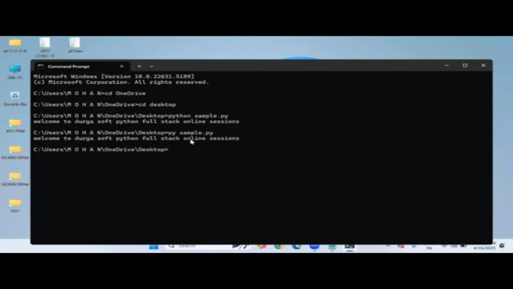So write the code in Notepad and save with the .py extension, then go to the command prompt and execute your Python file. So this is the way to write a Python script file with Notepad, and after saving with the .py extension, we run it through command prompt.